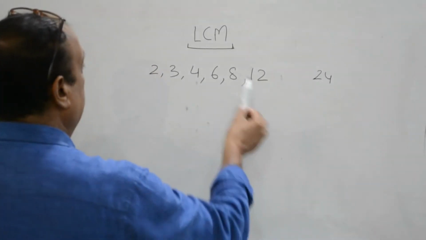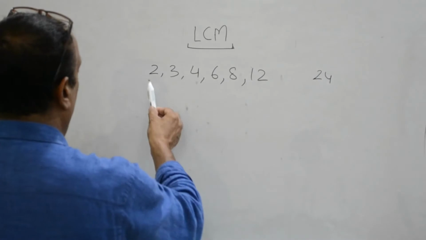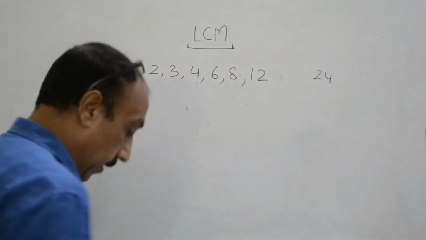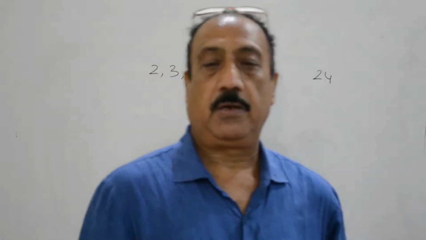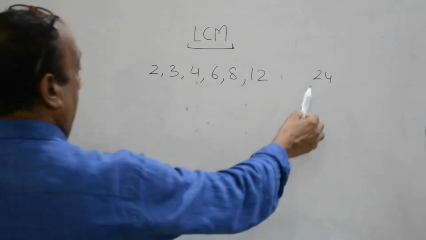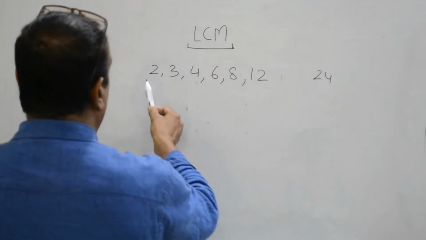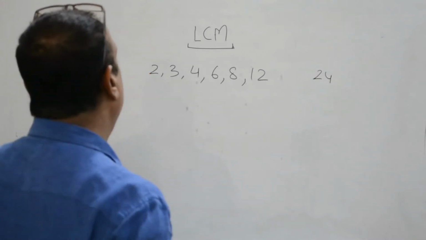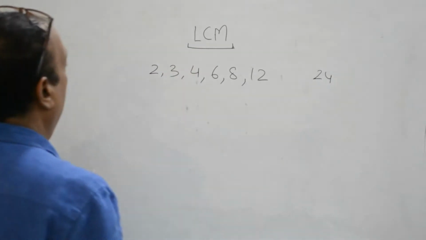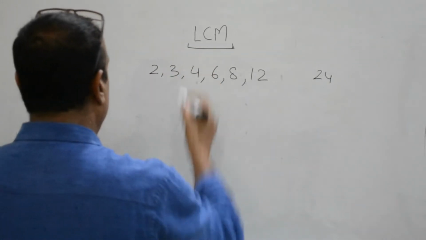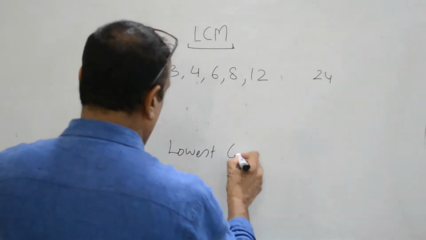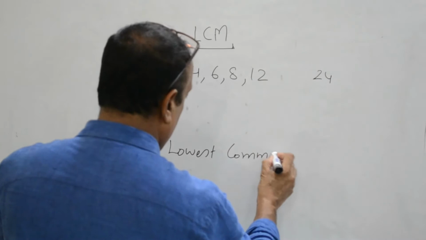24 is the LCM of 2, 3, 4, 6, 8 and 12. Now the question is, why are we calling 24 the LCM of all these numbers? To understand this better, we will have to write the full form of LCM, that is lowest common multiple.